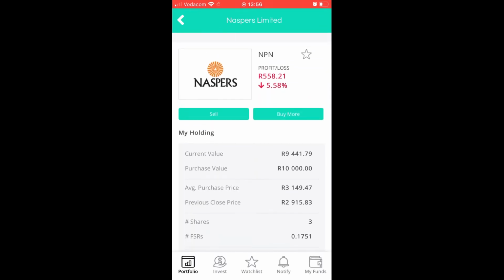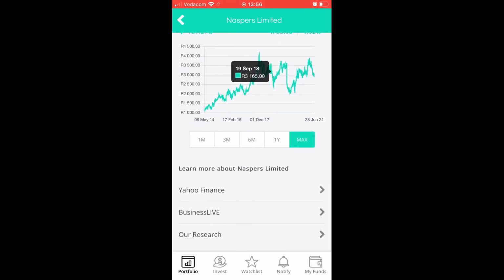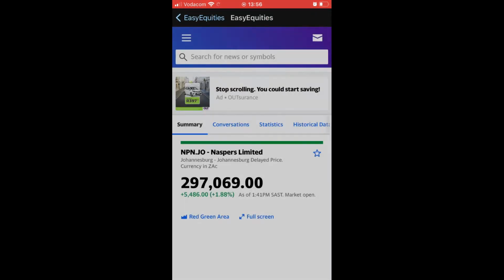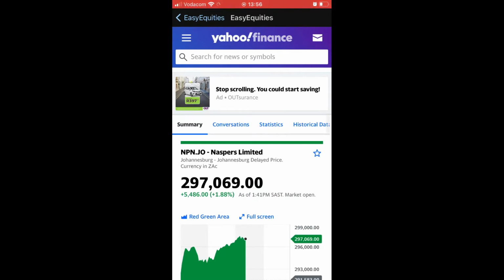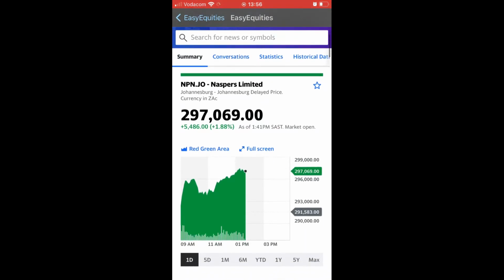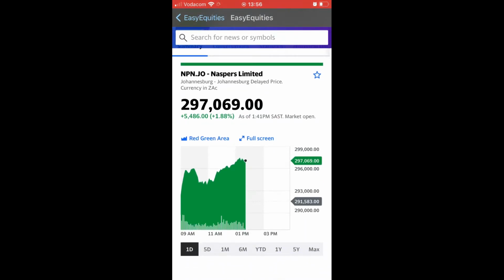If we go back to NASPERS, we'll scroll to the bottom again and see that there is an option for Yahoo Finance. On Yahoo Finance, you'll see a lot of other information about NASPERS. You'll see it says npn.jo, which means it's listed on the Joburg Stock Exchange.